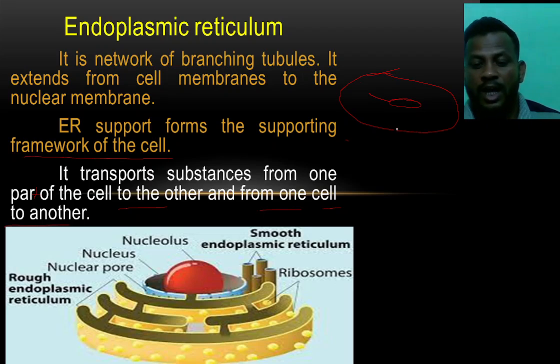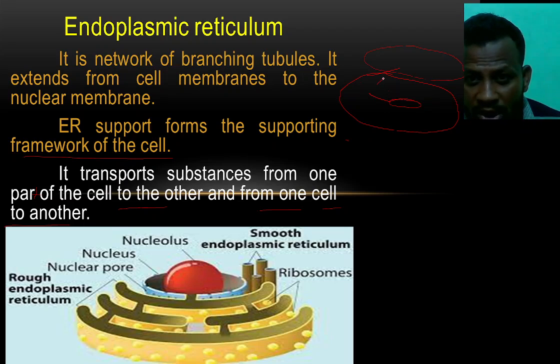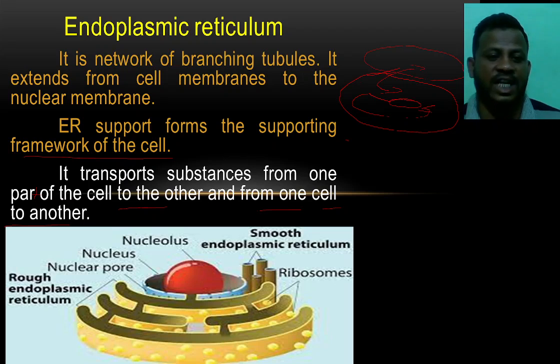It means the endoplasmic reticulum transports all the required materials from one cell to another cell, and from one part of a cell to another part of the cell.